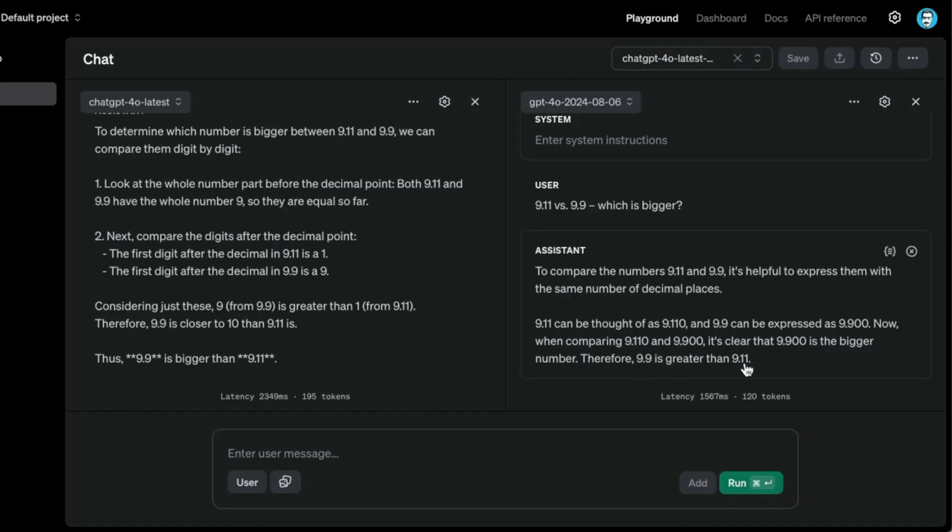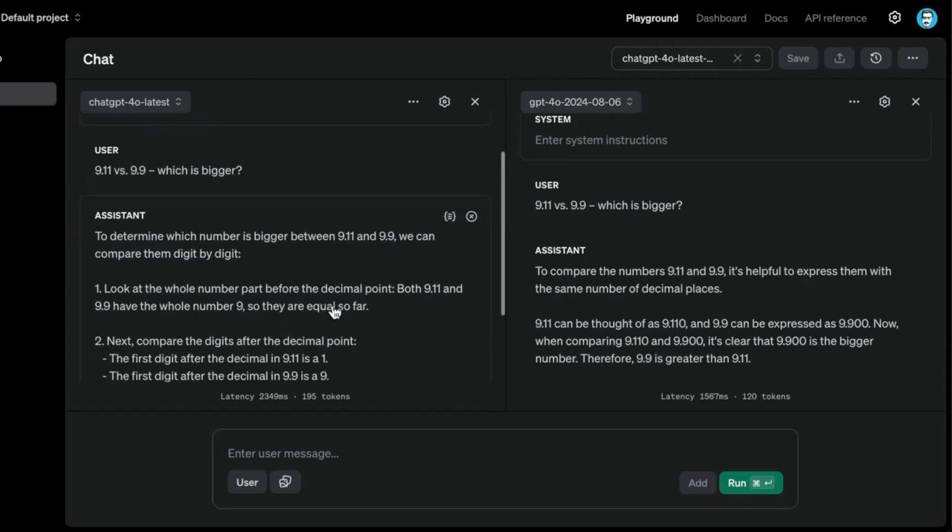All right, so this one looks like it got it correct. This is nice to see. So the 2024-0806 model answered first and then explained, or rather, I told it to just explain it to me. It went into an explanation mode, and that actually helps the model get this right. Usually these models fail when they try to give the answer first and then explain. Most of the models do that with this type of question, so most of them fail. And you can see here as well with this one, it actually chooses to go into some explanation.